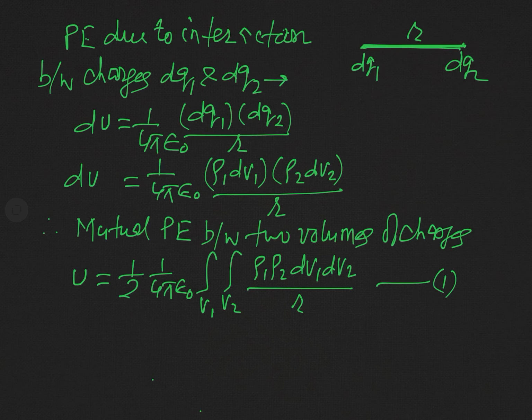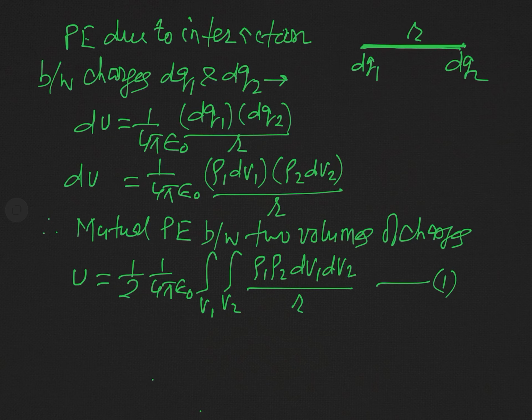So we must integrate, and as here there are two volume elements, the integration will be with respect to V1 and with respect to V2. But why this factor 1 by 2? You can see whenever potential energy is defined, in fact it is defined for a pair of point charges.